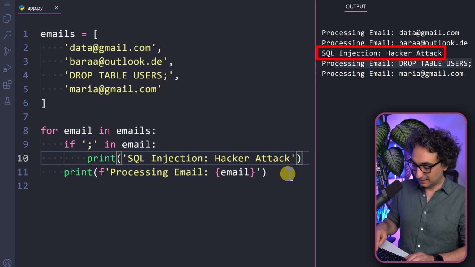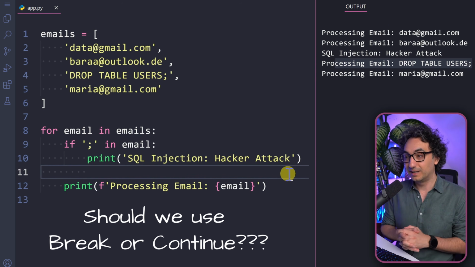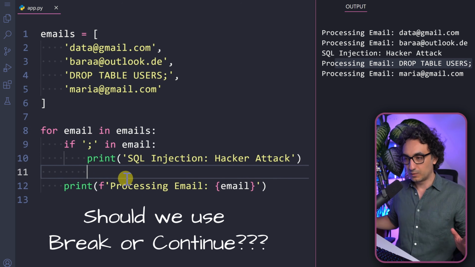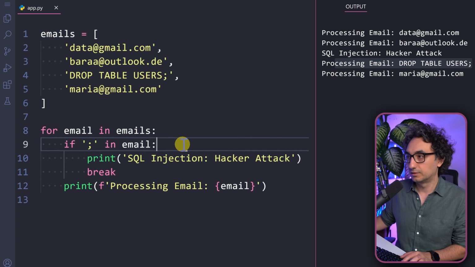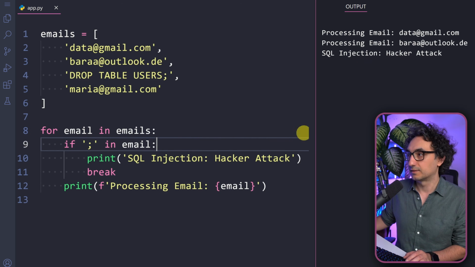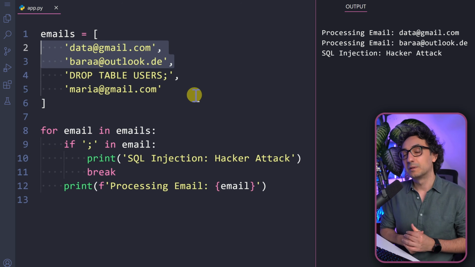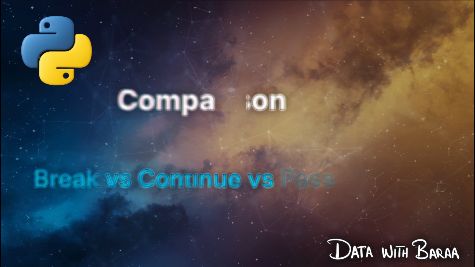We have to add here a control flow statement. So again, continue or break. Well, I would say I will not trust the data at all that I'm getting from this source. That's why I'm going to stop everything and use a break in order to protect my system. So with that, as you can see, we are processing only the first two emails and everything else is going to be stopped. As you can see in this example, we have a high critical risk in our system and we use break in this scenario.